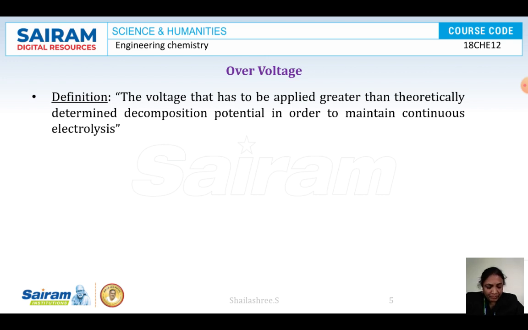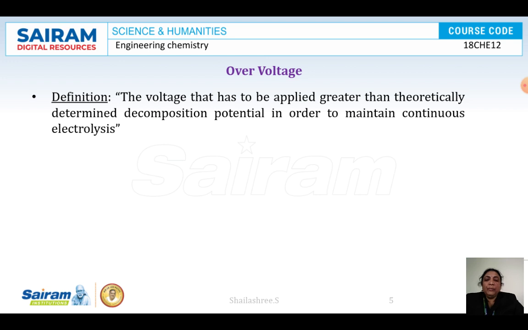Clear, I think? The overvoltage varies from electrode to electrode and from gas to gas. The overvoltage of different electrolysis processes will be different; it is not the same for all processes. This overvoltage depends on several factors: the nature and physical state of the electrode, the nature of the substance deposited on the surface of the electrodes, and also the current density, temperature, and nature of the electrolytes.